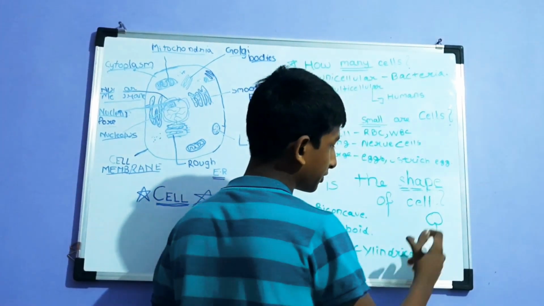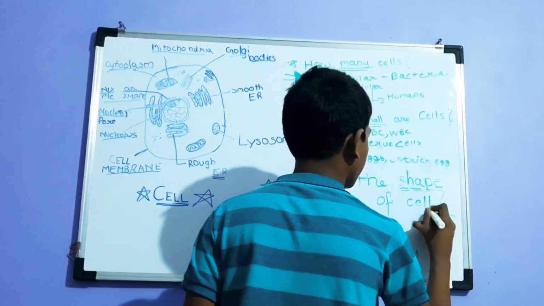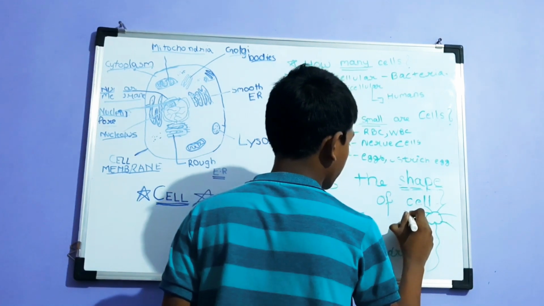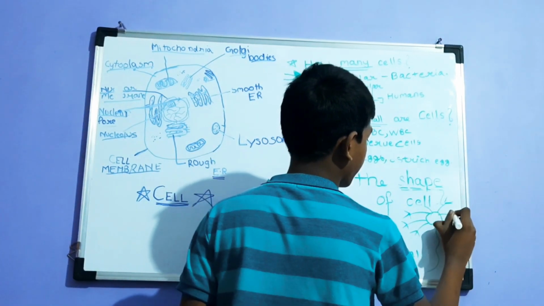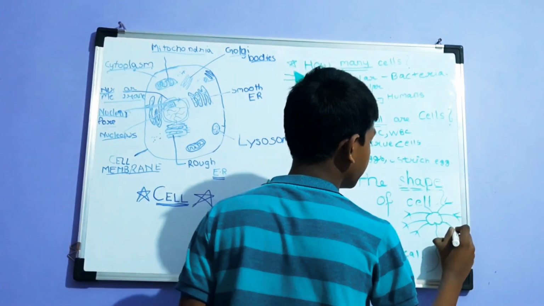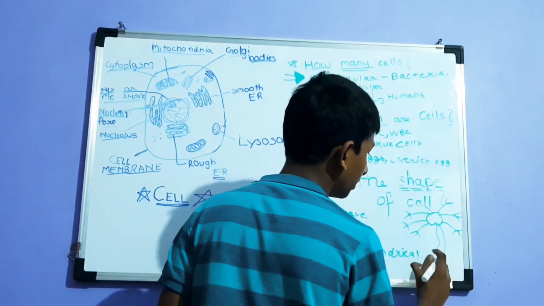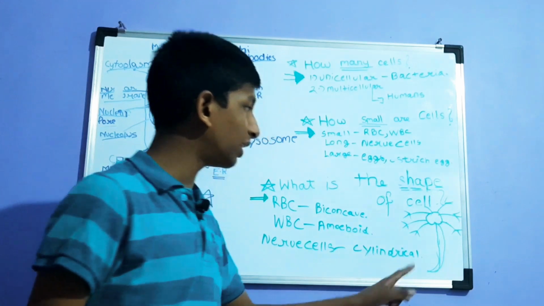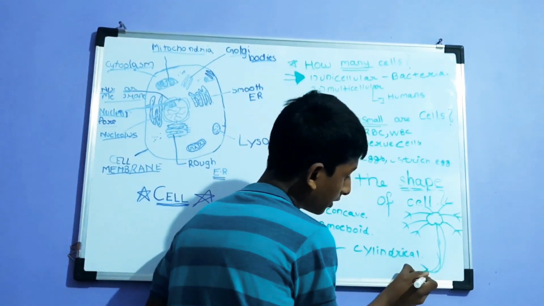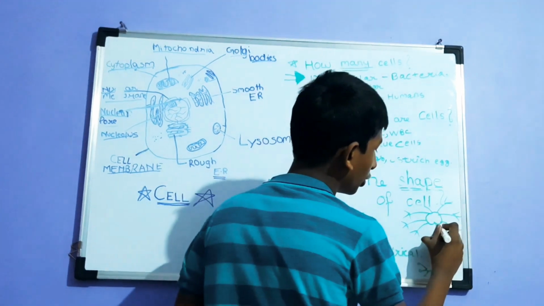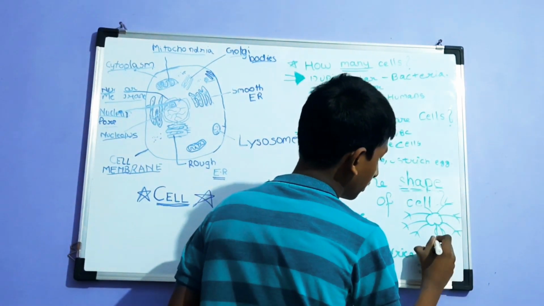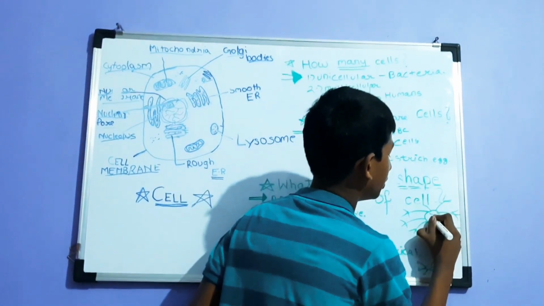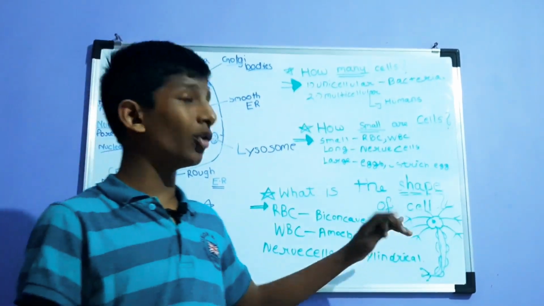It is not like this. It's curved. They're like this. I'm drawing so that you can remember easily. Now you might say, how is it cylindrical? But it's cylindrical like this, and it has some terminals here. I know it is axon. You will learn later. So this is a nucleus here. So this is a rough diagram of a nerve cell.